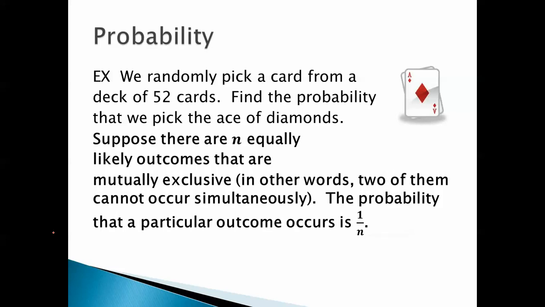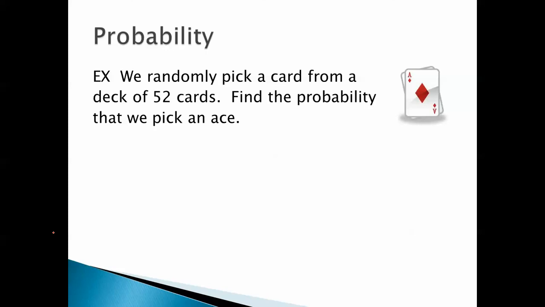Again, we use the same principle. You have 52 equally likely outcomes that are mutually exclusive, so the probability that a particular outcome occurs is 1 over 52. Probability of an ace of diamonds is 1 over 52. Now, let's find the probability that we pick an ace. Not just the ace of diamonds, but any ace. Here's the other principle we'll use. That, as you might expect, is 4 out of 52, because there are 4 aces.